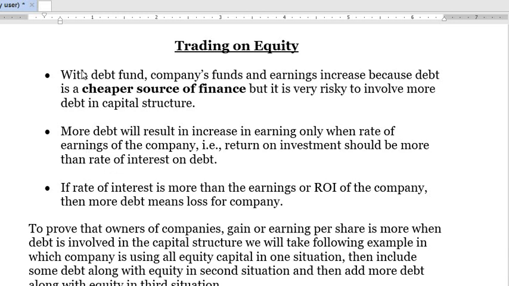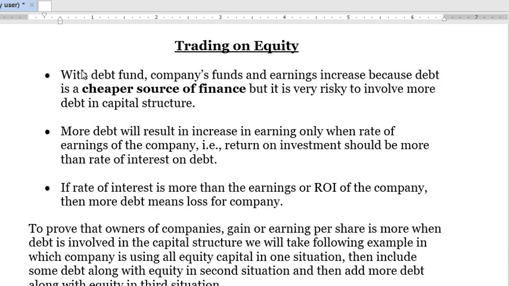So in short, trade on equity says the more debentures you are going to include in your capital structure, the chances are that you are going to have more EPS for your shareholders. The earning per share will increase with the increase in debentures in your capital structure.